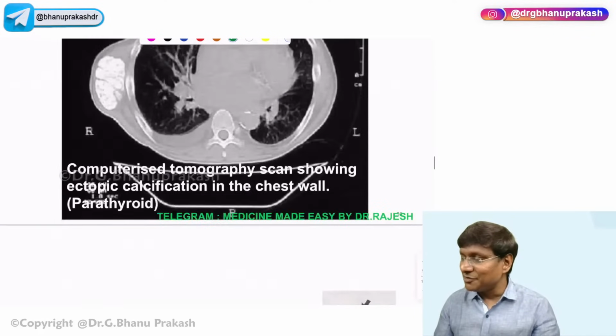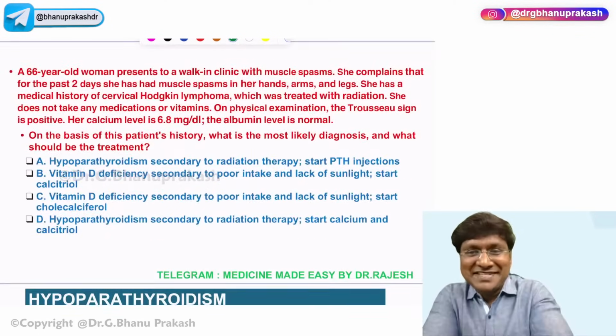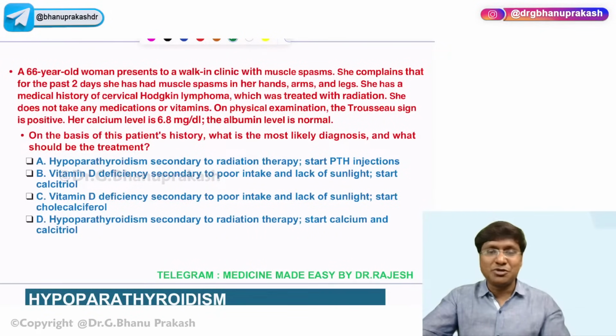Then you take the next important clinical scenario, and let me see how many of you can answer this. We have a 66-year-old woman who presents to a walk-in clinic with muscle spasm. For the past 2 days, she has had muscle spasms in her hand, arm, and legs. She has a medical history of cervical Hodgkin's lymphoma, which was treated with radiation. She does not take any medications or vitamins. On physical examination, the Trousseau sign is positive. Her calcium level is 6.8 and the albumin is normal. On the basis of the patient's history, what is the most likely diagnosis and what should be the treatment?